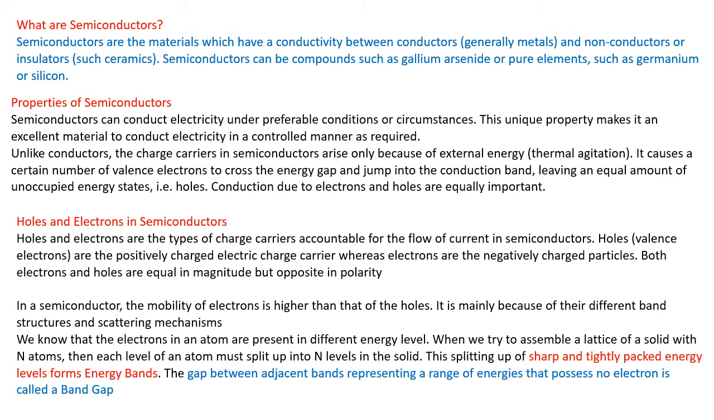The splitting of sharp and tightly packed energy levels actually forms energy bands. An energy band is not a big thing. It is a cloud or spectrum of energy or shells in the atomic configuration. The gap between adjacent bands, representing a range of energies that possess no electrons, is called the band gap, and the corresponding energy required to fill this difference is called the band gap energy.